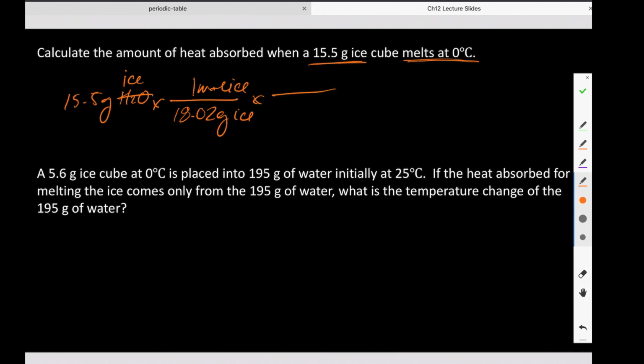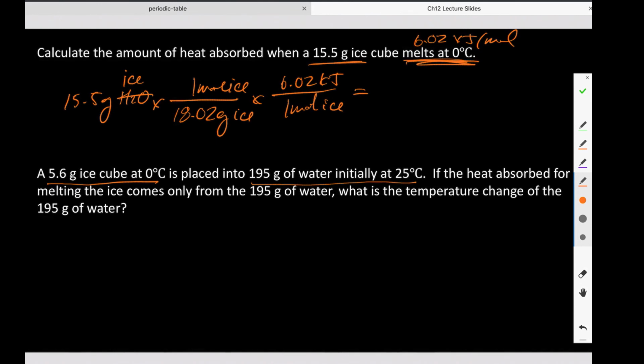And again, you wouldn't have to memorize it, you would just go look it up in a chart, or I would give it to you in the problem. But if I want to talk about melting and heat, what constant do I need? Right, I need the heat of fusion, which is 6.02 kilojoules per mole. So for every 1 mole of ice, 6.02 kilojoules. Yes?